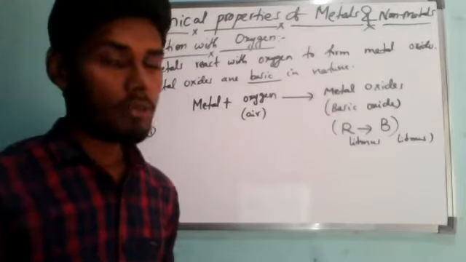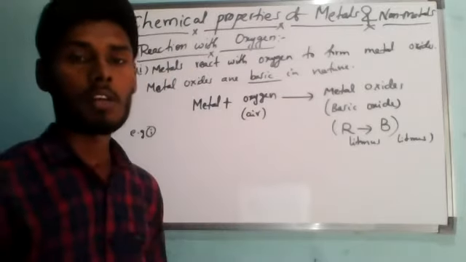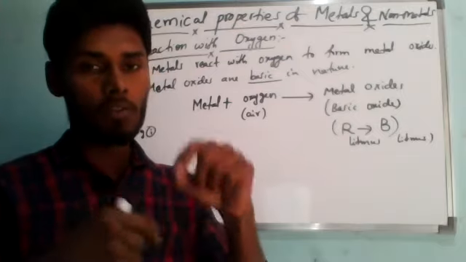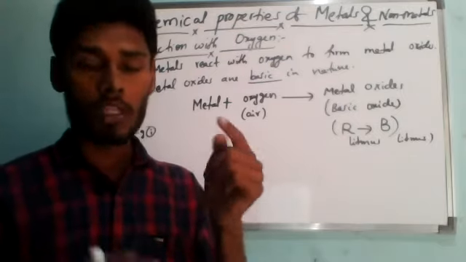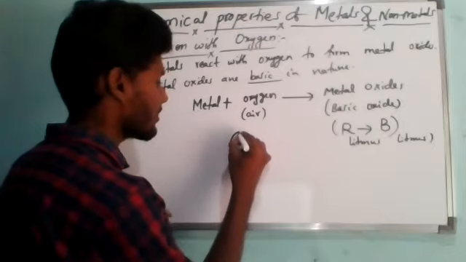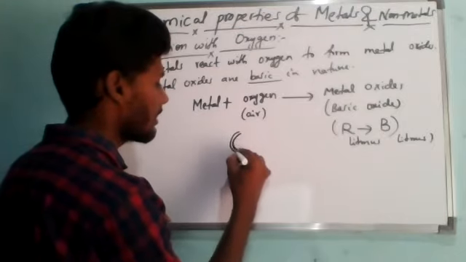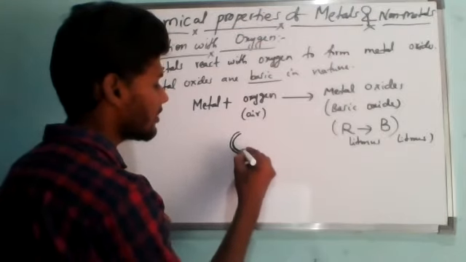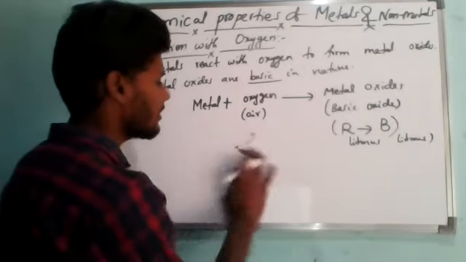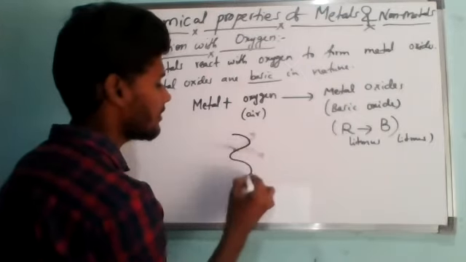To do this activity, we take a magnesium wire, which is present like strips. It will be present in the form of rings.